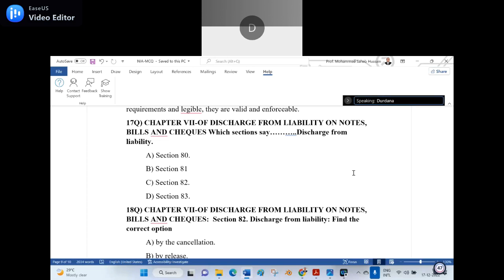Wrong. Wrong. Option C, section 82 is the right answer.